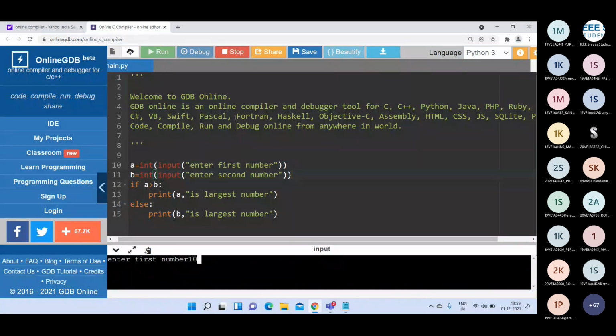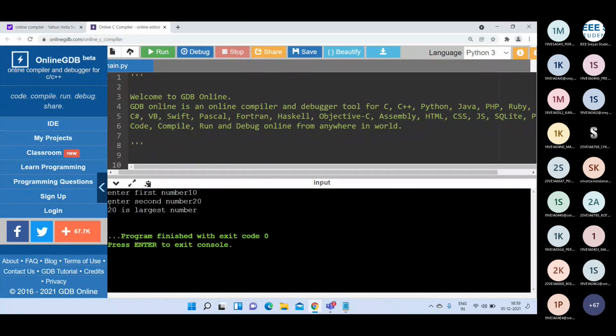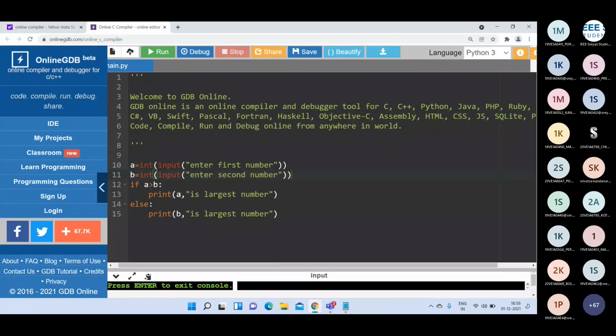Enter first number, enter second number. See here, what is it printing? 20 is largest number. If you want to print the number value, you can write the variable name followed by "is largest number". Here there is no concept of format specifiers.